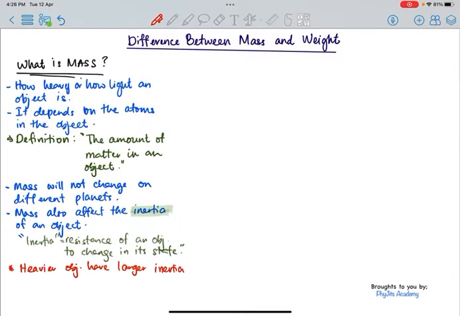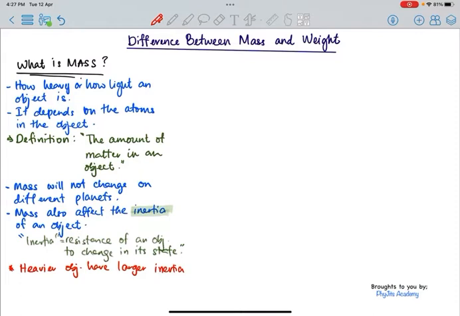What does it mean in simple, standard understanding? It means that when an object is heavy, it is very difficult for you to change its state, that is, to change it from not moving to moving. Or if the object is heavy and already moving, it will be very difficult for you to stop it because it has a large inertia. Inertia is something that we can't see, but we can experience it. We experience it when we try to move a heavy table compared with a lighter table, or when we push a bicycle instead of a car.